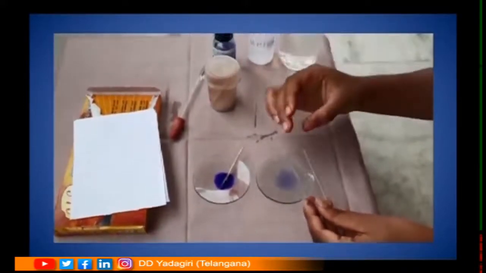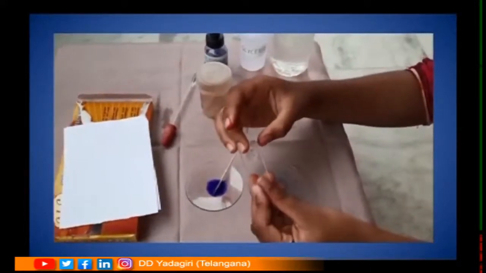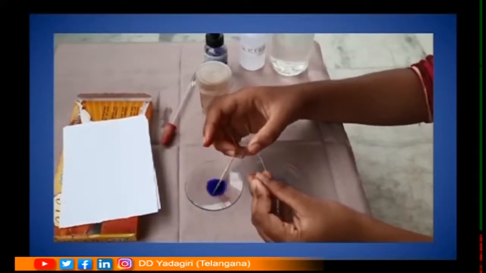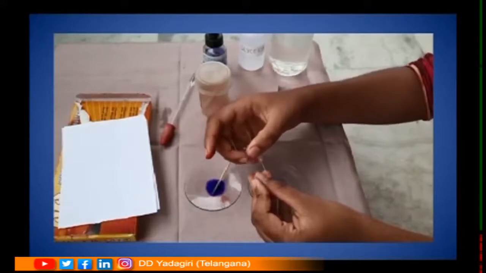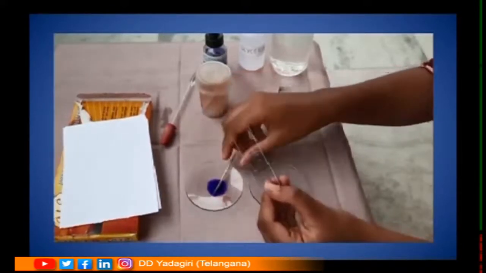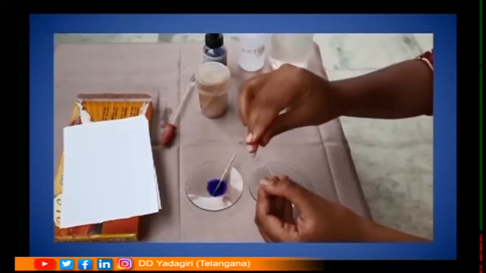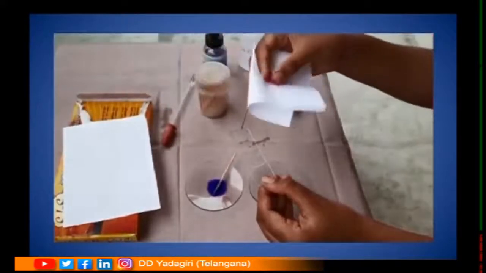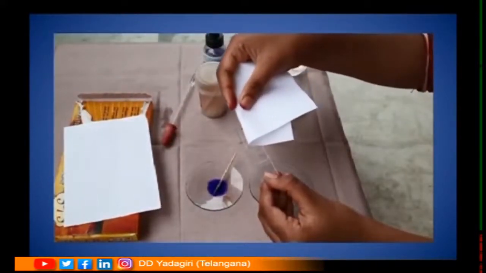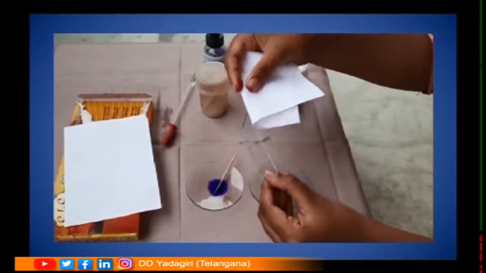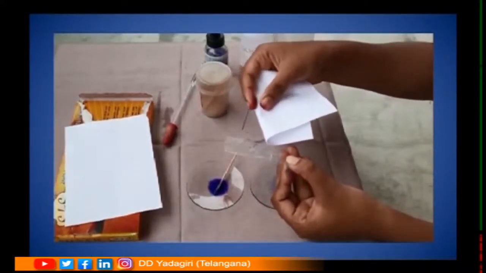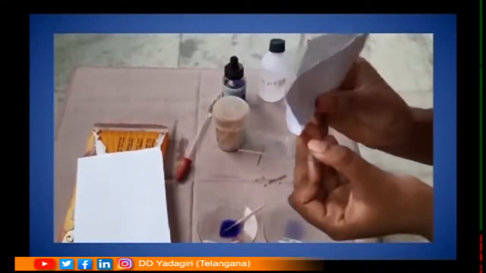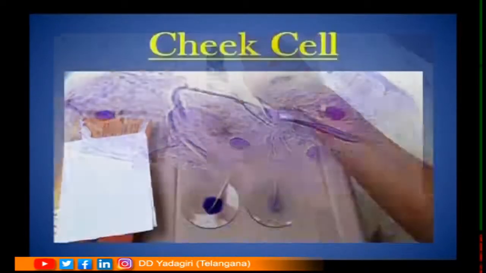Now cover this slide with the cover slip. Place it gently over the slide and also be careful that air bubbles are not present under the cover slip. To remove that, we use a needle and gently tap over it. Now remove the excess methylene blue solution by using a blotting paper. Now you can see the temporary slide of human cheek cell is ready, and we observe this under the microscope.